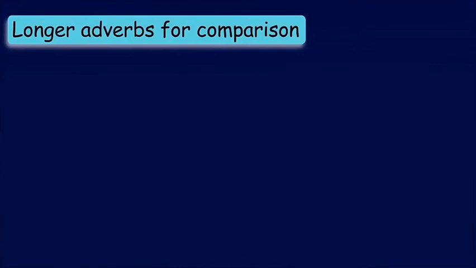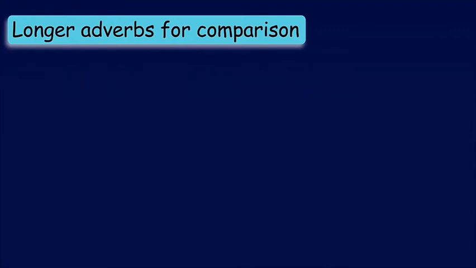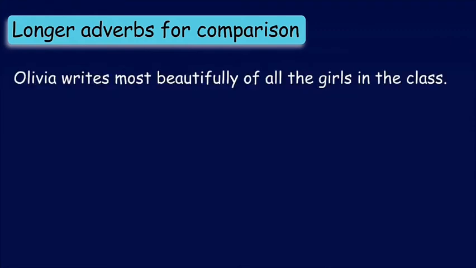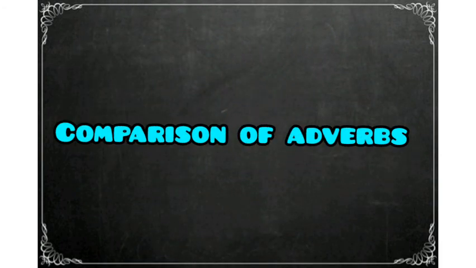But some longer adverbs are there where we add most for comparing one thing with all the other things. Like Olivia writes more beautifully than Elma. Here we have used more to compare Olivia and Elma. Next, Olivia writes most beautifully of all the other girls in the class. Here we have used most beautifully. So we have added most to compare Olivia with all the girls in the class. So I hope you have learnt about the comparison of adverbs.